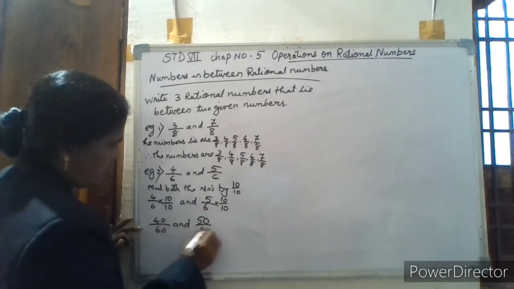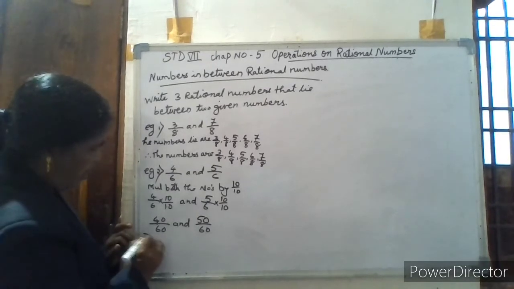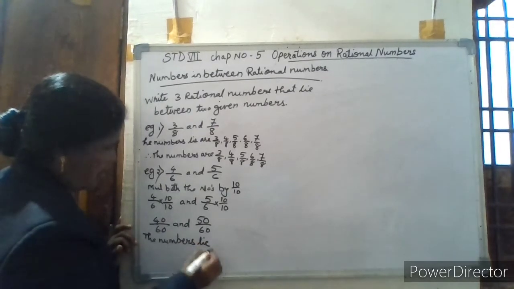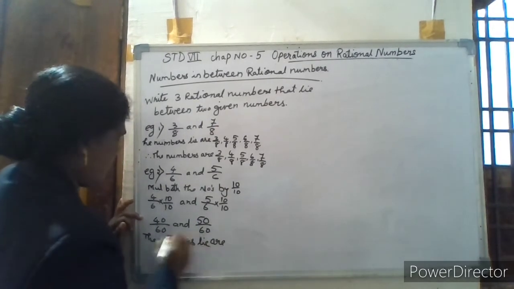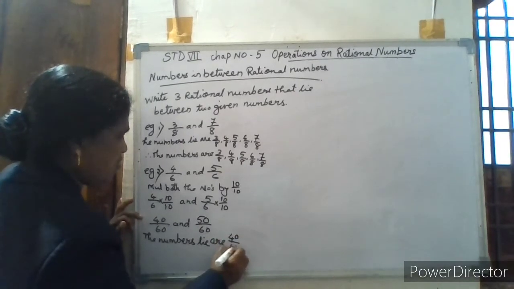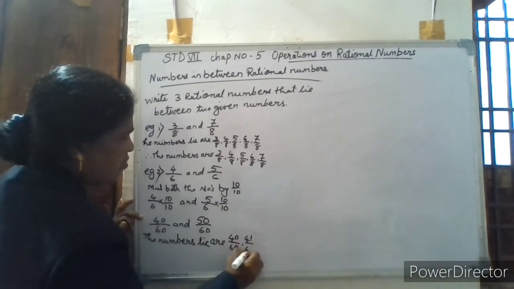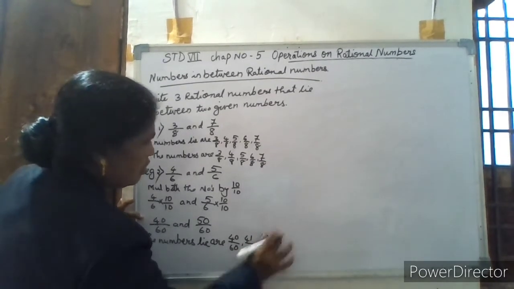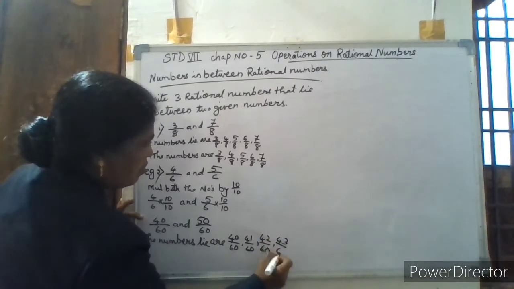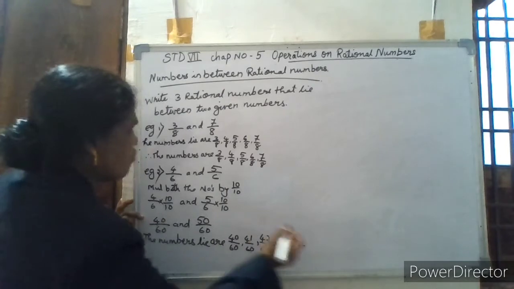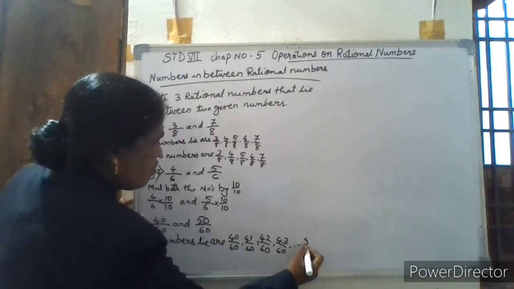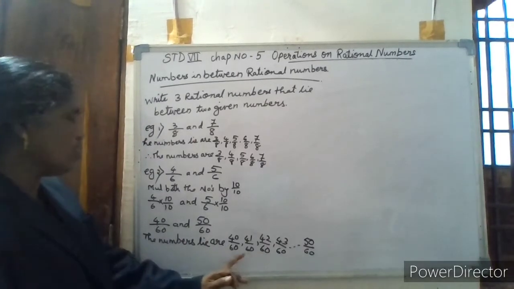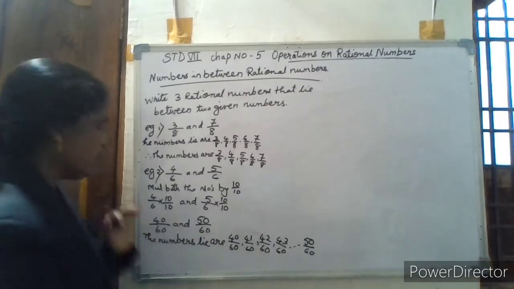So therefore the numbers that lie are 40 by 60, then 41 by 60, then 42 by 60, then 43 by 60 and so on. You will have many more numbers, the last will be 50 by 60. Okay. So we want only 3 rational numbers between them.